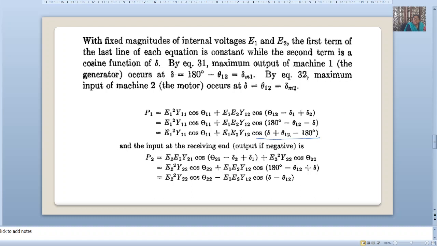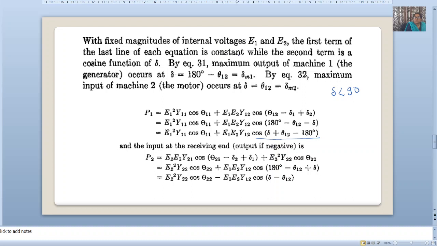Sending power, if I'm considering a system consisting of the losses, that means delta is definitely less than 90. If delta is less than 90, then theta 12 will definitely be greater than 90, with fixed magnitudes of internal voltages E1 and E2.